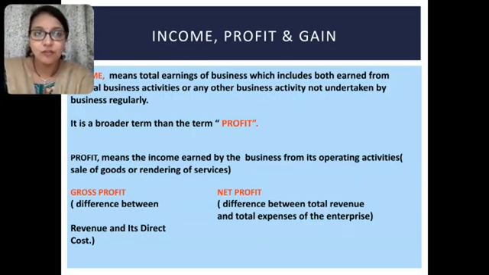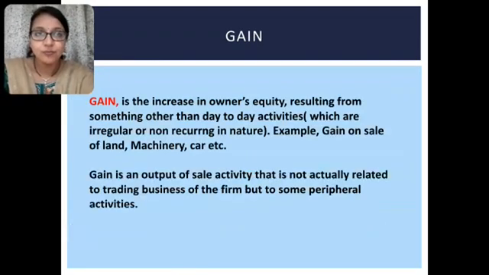And if you want to find out net profit, you need to take total revenue, and out of that you need to subtract total expenses of the enterprise. So income is a broader term, profit is a narrow term, and profit can be of two types: gross profit and net profit.